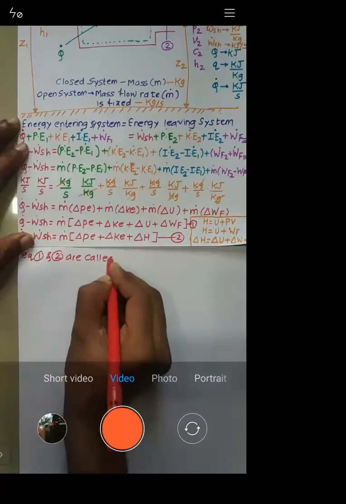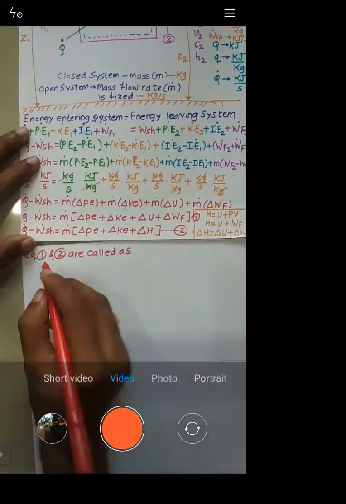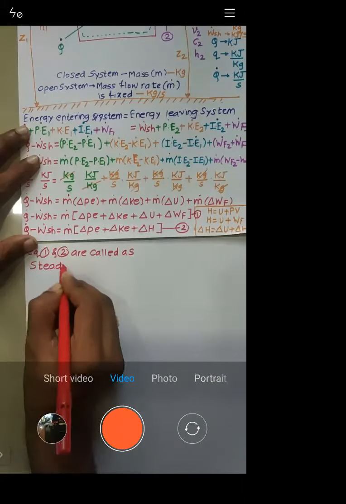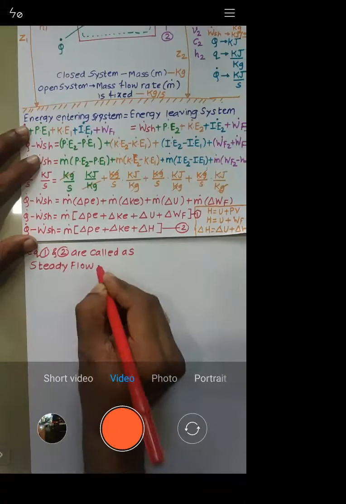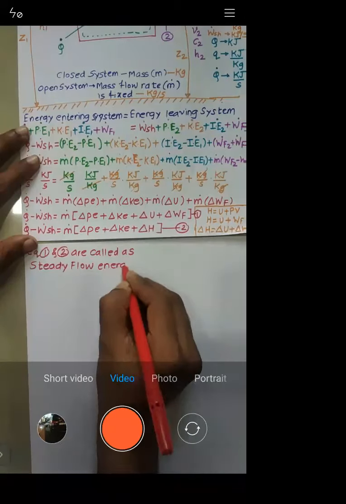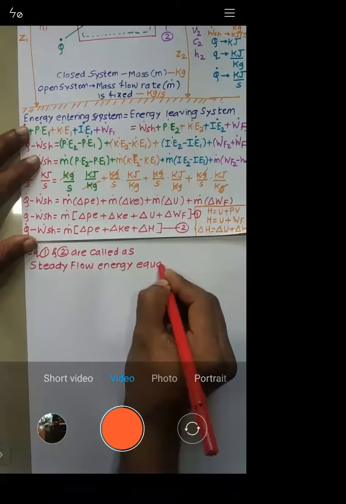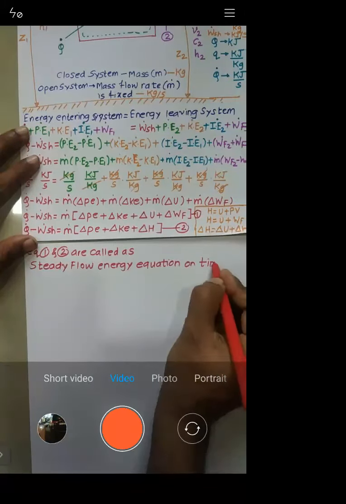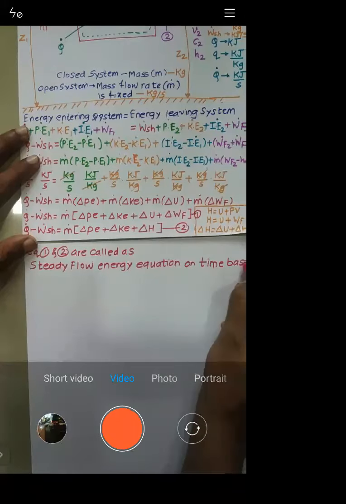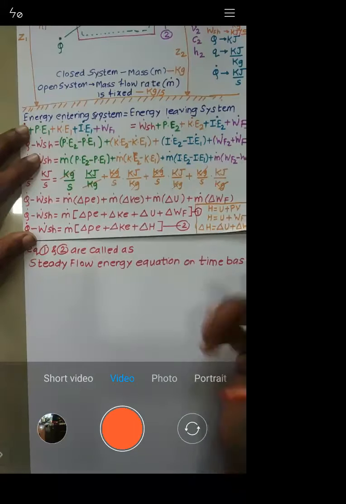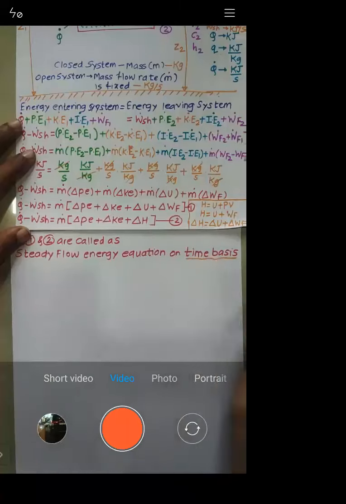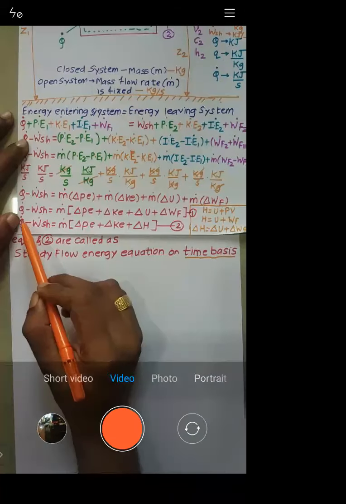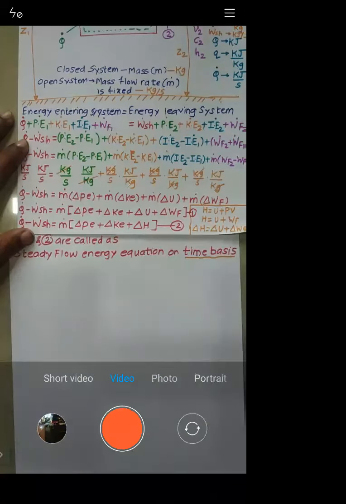see, this is a very important statement, they are called as steady flow energy equation. They are called as steady flow energy equation on time basis. Try to understand. This is very important. They are called as steady flow energy equation on time basis. Why they are called as on time basis? Because you can see unit dot. Whenever there is dot, it indicates that it is per second.